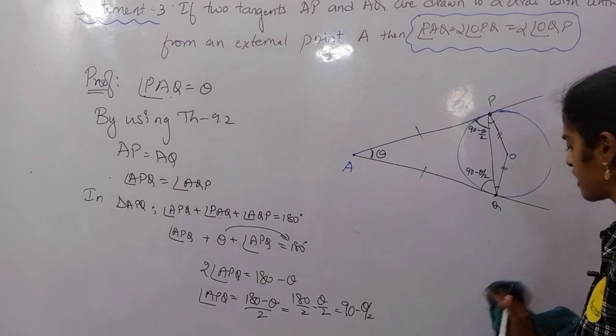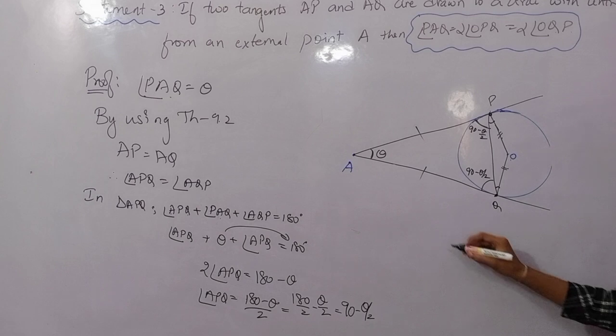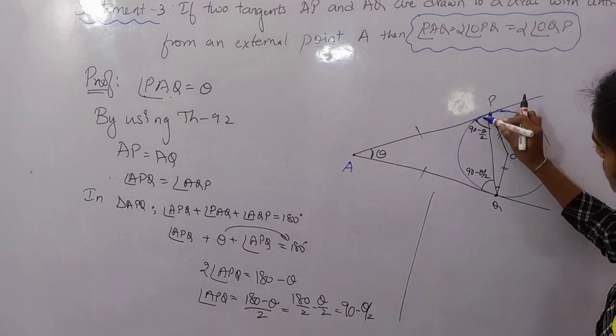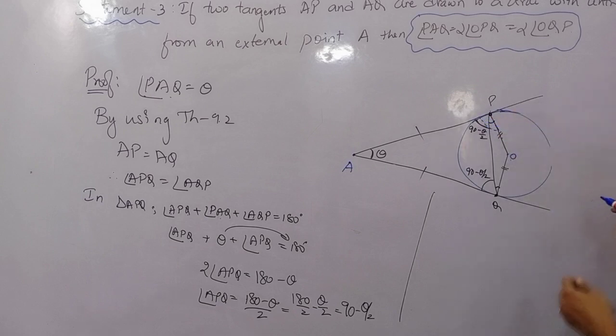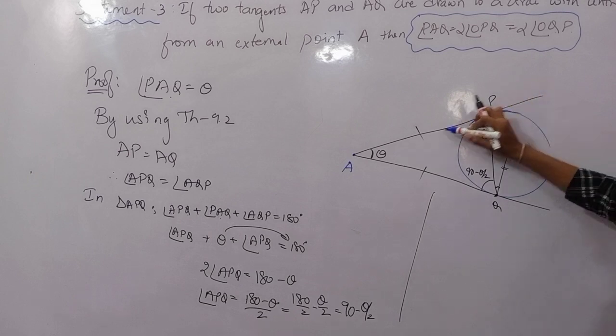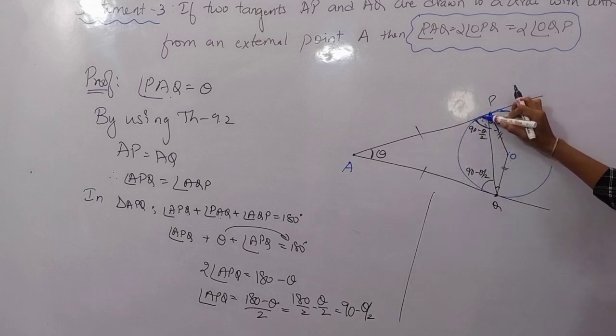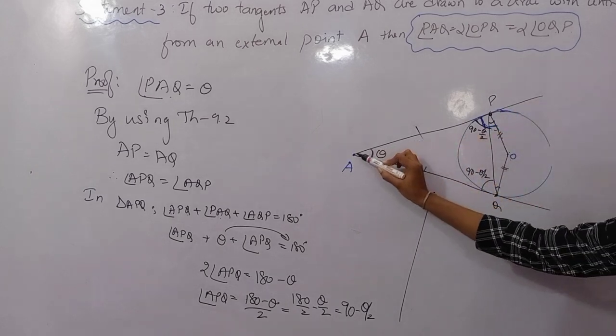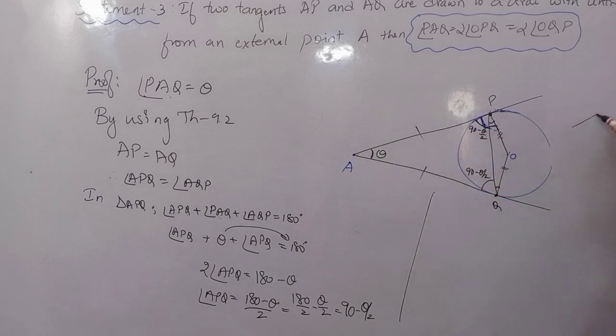Now have a look at the next part of the solution. What about this total angle? OP is the radius and AP is a tangent. So between the radius and tangent, what is this angle? It has to be 90. So this total angle APO should be 90.